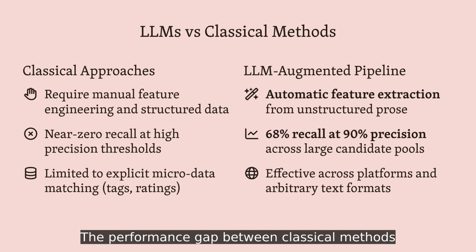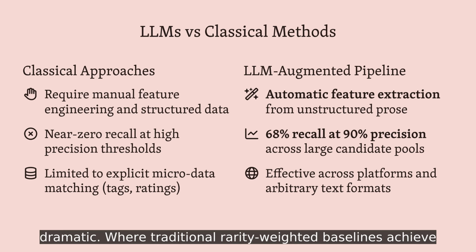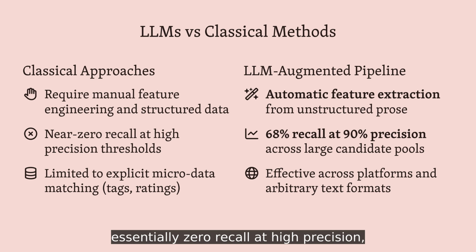The performance gap between classical methods and the language model pipeline is dramatic. Where traditional rarity-weighted baselines achieve essentially zero recall at high precision, the ESRC framework reaches 68% recall at 90% precision when matching Hacker News profiles to LinkedIn accounts from a pool of 89,000 candidates. This superiority stems from the language model's ability to extract nuanced identity signals from unstructured text, rather than relying solely